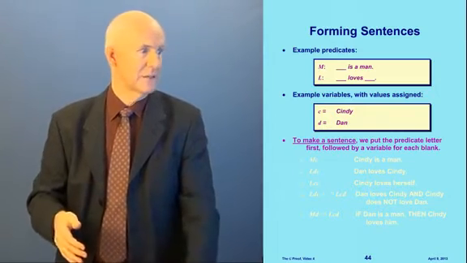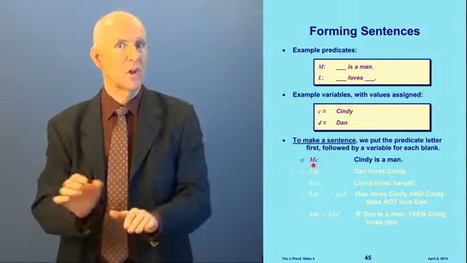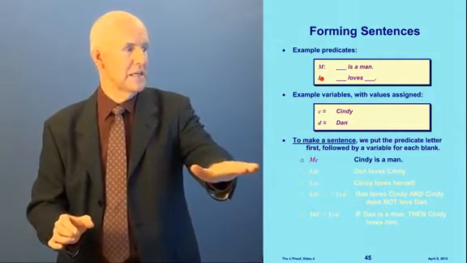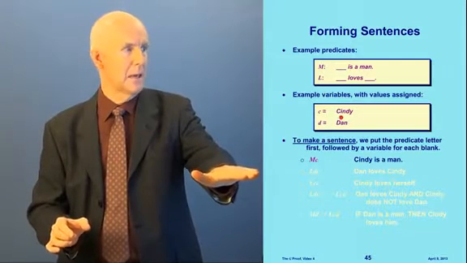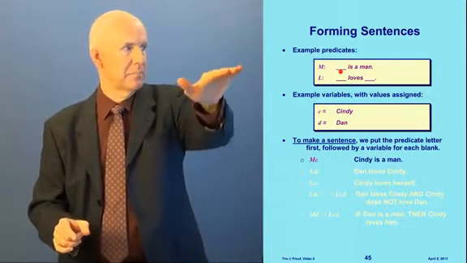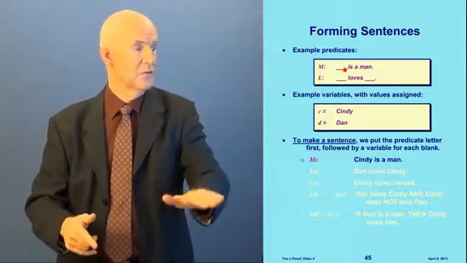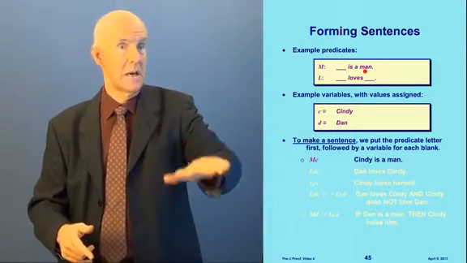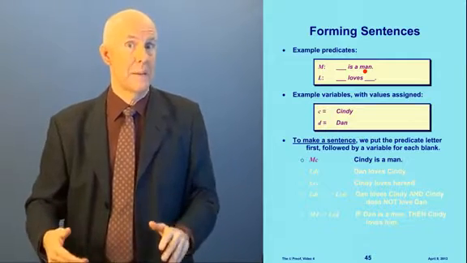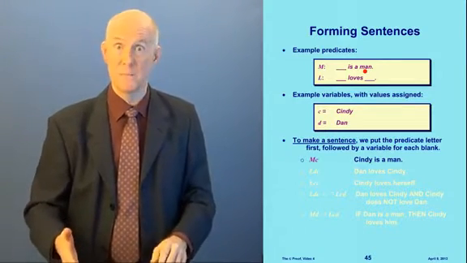So let's look at some examples here. Capital M, lowercase c, what does this mean? This means Cindy is a man, because we put the c into the blank. Here M is the predicate, it has one blank, and c goes in that blank. So we get Cindy is a man. You see that? Now I think that's false. I've never met a man named Cindy, so it's probably false.